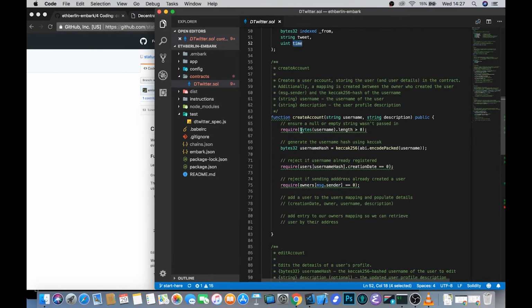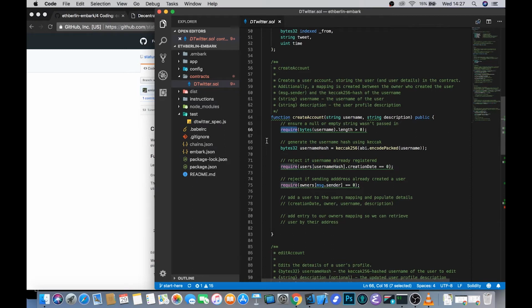So if you look at our createAccount function, it's only expecting two parameters, some username and some description, which is all we need to create an account. It then goes through a variety of checks before we're expected to add in any code. Prior to Solidity 0.4.10, I believe, we didn't have these require and its sister assert keywords.